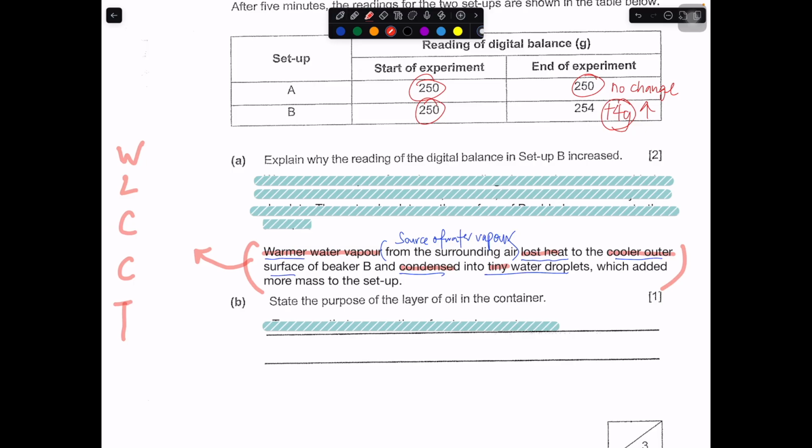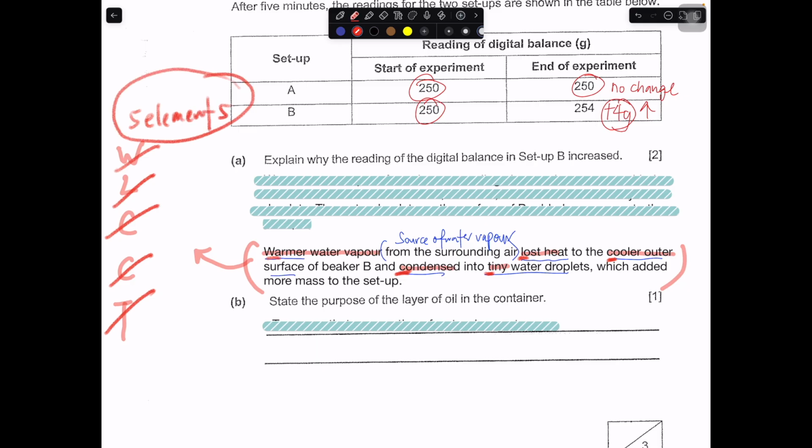After you write this, you check whether you got W. You have W, right? Cancel. You have W here. L loses heat, cancel. Cooler, cancel. Condense, cancel. Tiny, cancel. So this is a way to make sure that you have all these 5 so-called elements inside your answer to describe and explain a condensation question. This is how you will need to be able to do it.